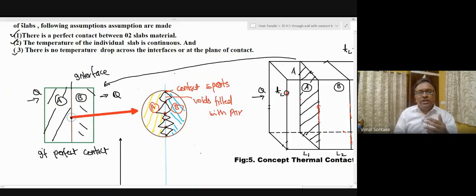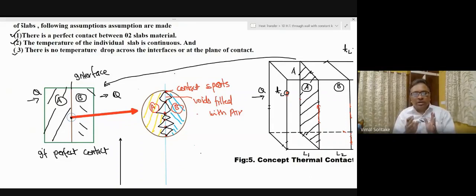Air being the poor conductor of heat due to its thermal conductivity lesser than the thermal conductivity of the solid material, it resists the flow of heat. So these two factors give rise to a thermal resistance which is offered to the heat flow. And this thermal resistance is called as thermal contact resistance.